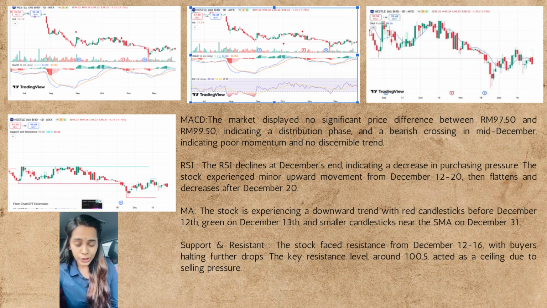Now for the ratio analysis. For the liquidity, the current ratio is 0.59 for the year 2021, 0.71 for the year 2022, and 0.61 for the year 2023, which means it rises and then drops. For the quick ratio, the first year is 0.20, the second year 0.21, and the last year 0.21, which means it increased by 0.01 every year.